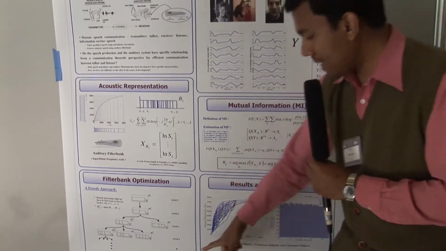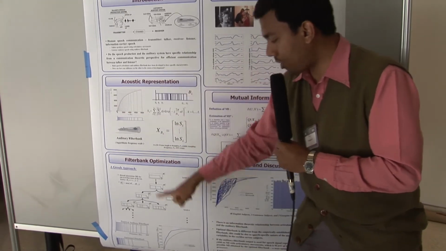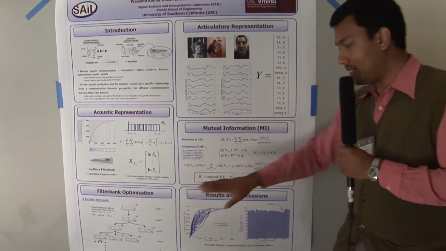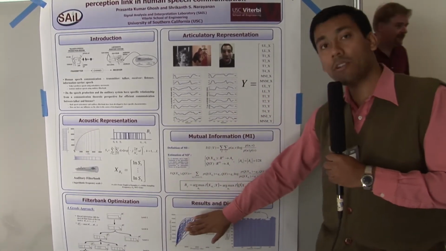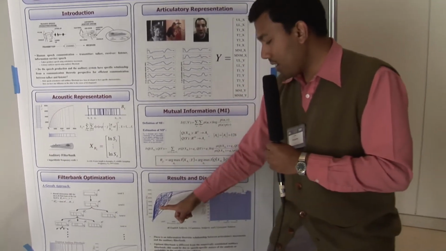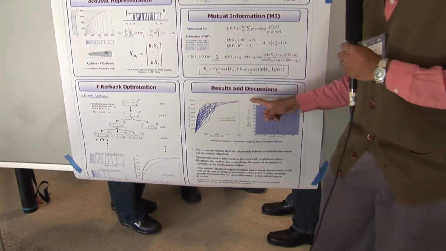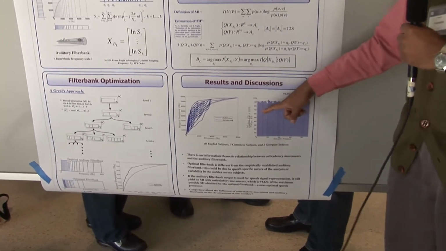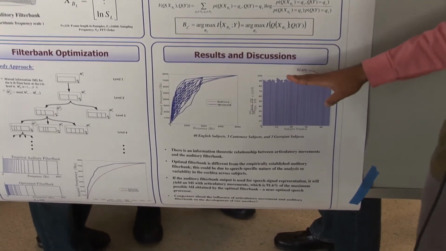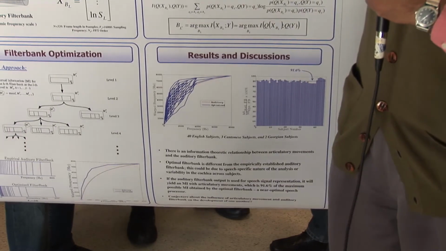But what is interesting is that there is a similarity in the warping function between the red curve, that is the auditory filter bank, and the optimized filter bank. And when we run all this optimization for 45 different subjects, 40 English, 3 Cantonese, and 2 Georgian, we see that the warping functions are on average similar to the auditory filter bank warping function. And in general, the mutual information obtained by the auditory filter bank is more than 90% of what can best be achieved. So this indicates that the auditory filter bank is not a random choice.